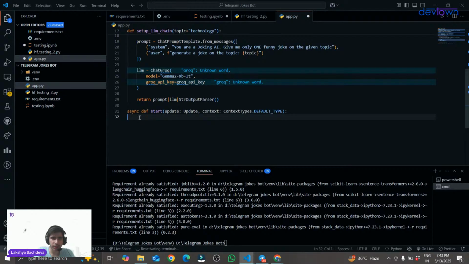Once our bot is created, then I can tell you what the start over here means and what this update and context type everything mean. So let's just create the bot first of all.